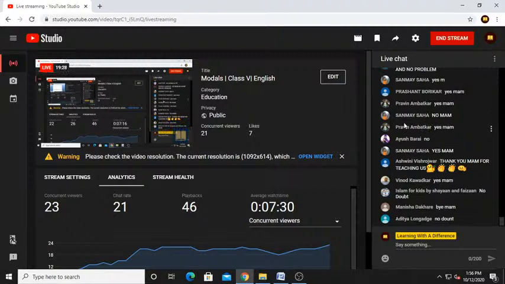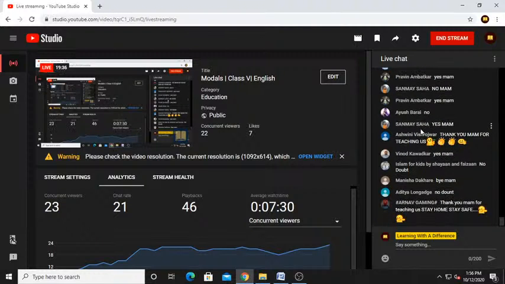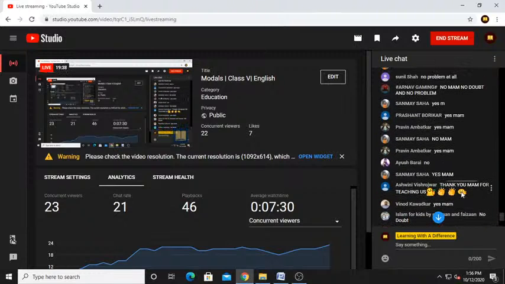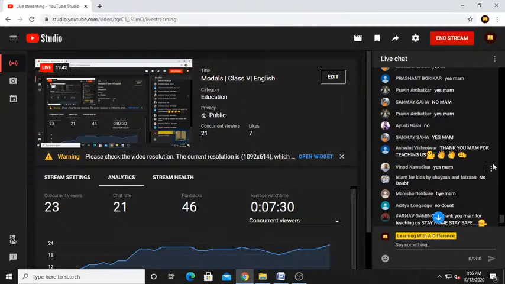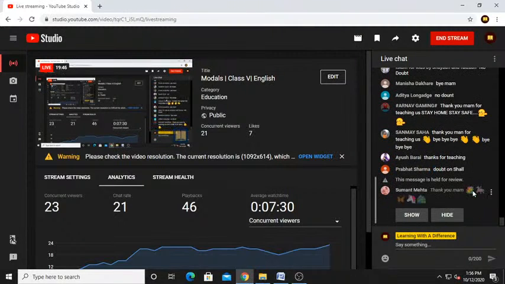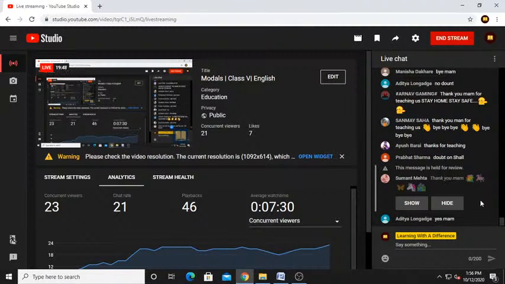Your marks are not very satisfactory. You just study better and properly. You should get 30 out of 30. Okay? Ayush, study and study better. I don't know everyone's name. Suman Mehta also. You know how to give emojis, but try to get full marks.